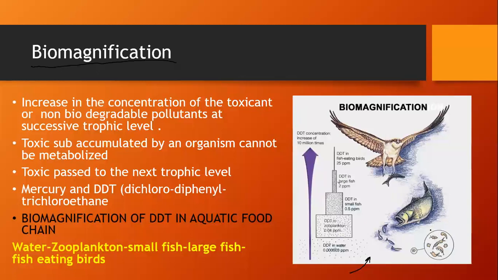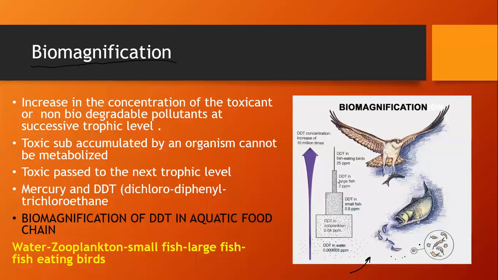They are heterotrophic. Heterotrophic means they depend on the water sources for their food. So now the DDT has come in the water, and this DDT is taken up by these zooplanktons.